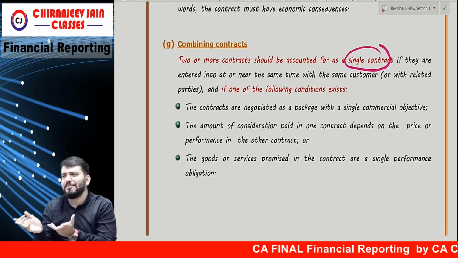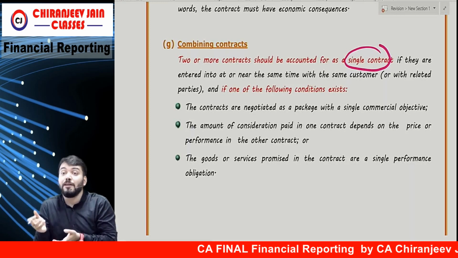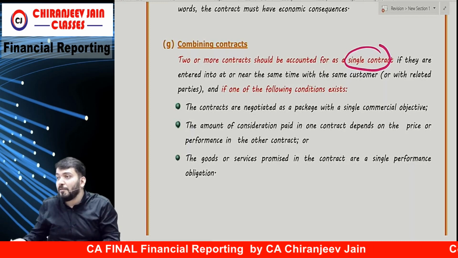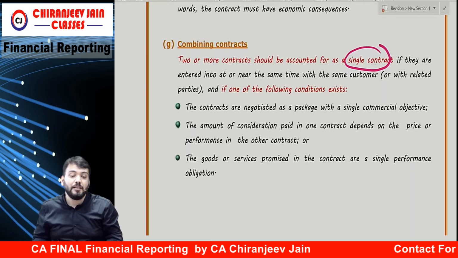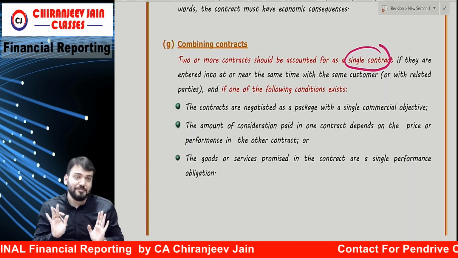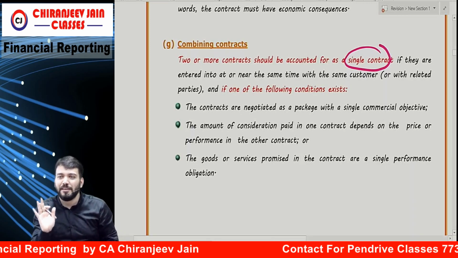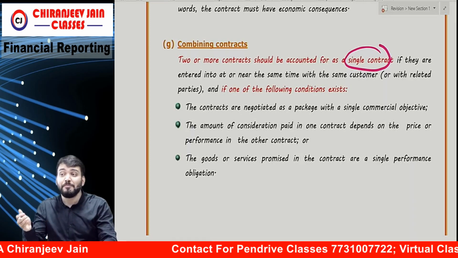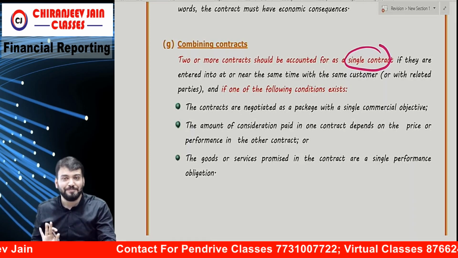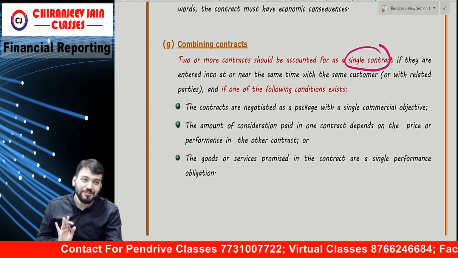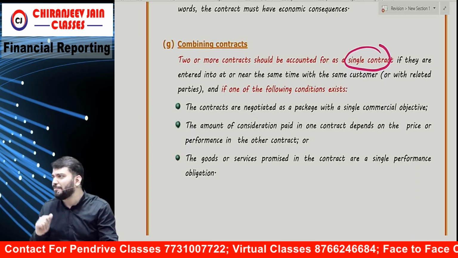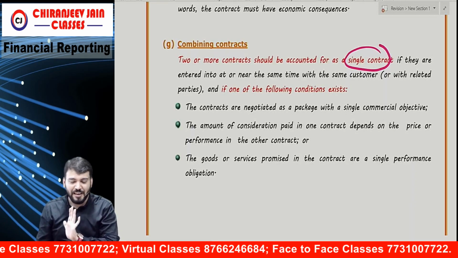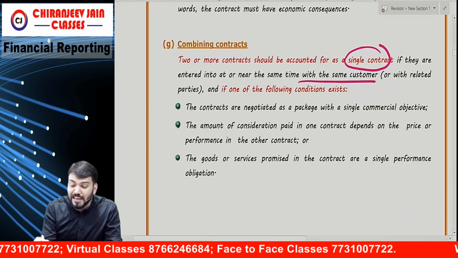Near means what? Near. It is not defined how near. Now, near means 1 hour is near, or 1 day is near, or 15 days is near? That has not been defined. So it requires judgment. Whenever I say judgment, it means when you become a CA, apply your own judgment. So from the exam point of view, that type of question is never asked. Correct? Understood? Okay.